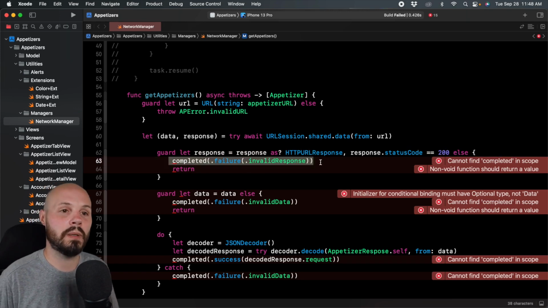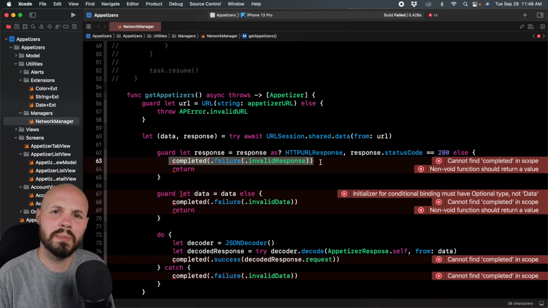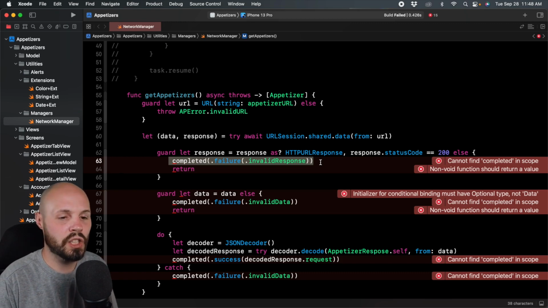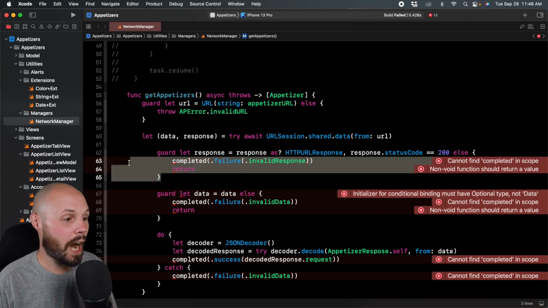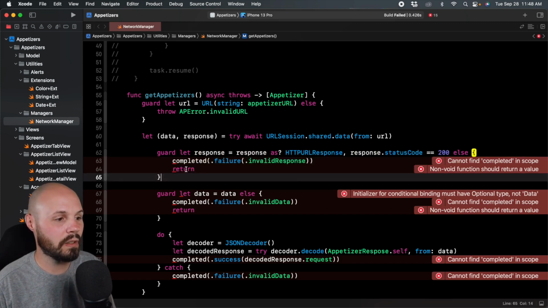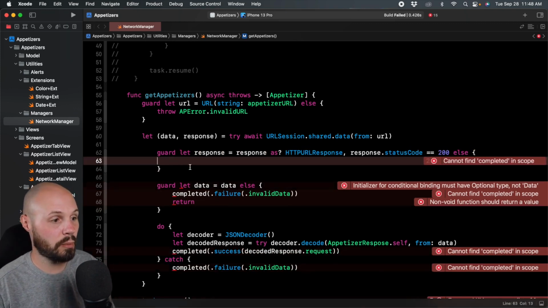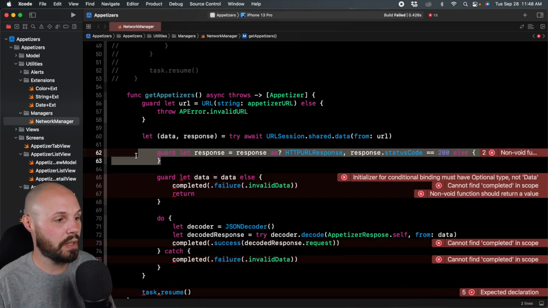Now, big picture, usually you want to be very specific with your users on what errors to show. I'm sure you've all received that generic error that tells you nothing and is more frustrating than helpful. So definitely want to do that. That's why we'll come back and I'll show you how to do that. But for now, on this easy one, I'm going to delete the return and completed because that's the old completion handler way, but I'm going to comment this out for now. We'll revisit it when we want specific errors.